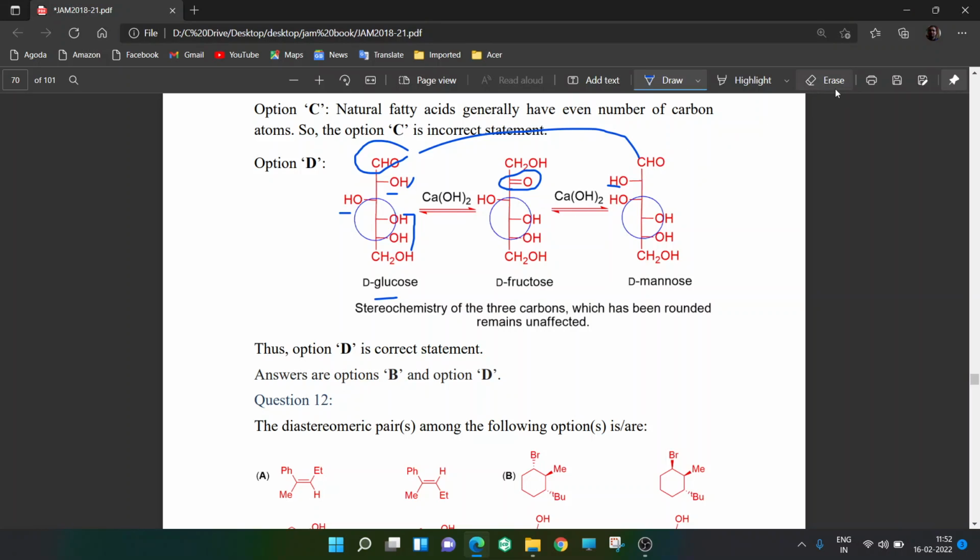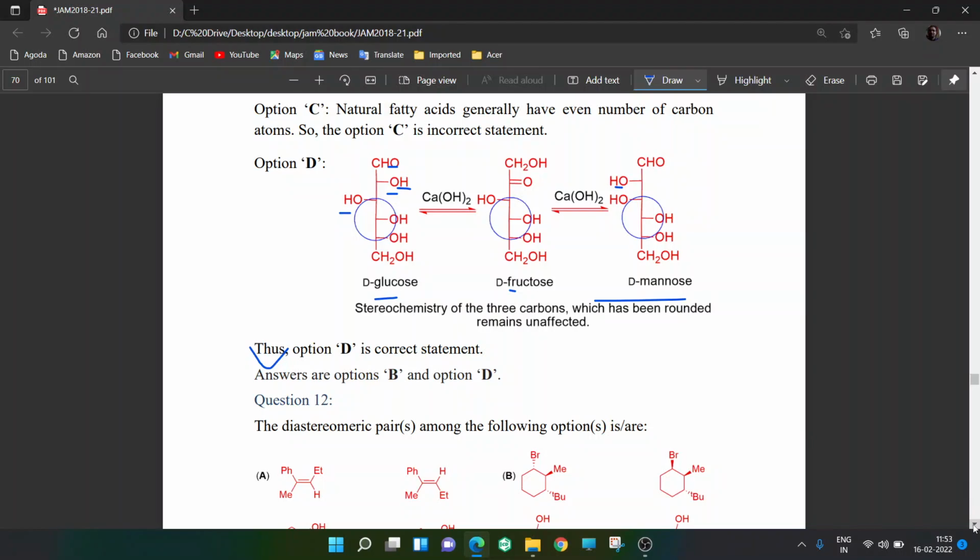So when you react it with Ca(OH)2, what happens? In the first step, this CHO gets reduced and this becomes oxidized to C=O, that becomes D-fructose, and it further reacts. This CH2OH again becomes CHO, and the stereochemistry of this OH is changed, so you get D-mannose. So this is the right answer with calcium hydroxide. These are the three products formed from D-glucose. So options D and B are right.